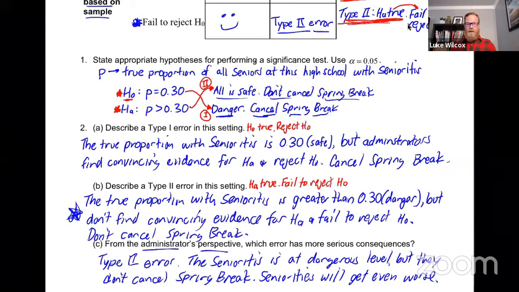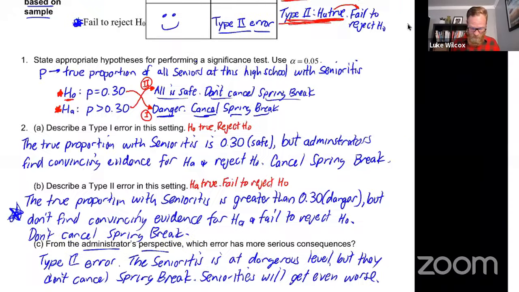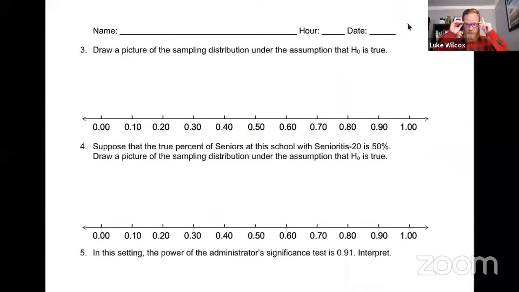All right, so hopefully that gives you a good idea about how to interpret, how to visualize these ideas of type 1 and type 2 error. But I would like to give you an even better visual of this with some sampling distributions, show you with some graphs here. So let's go ahead and flip to the next page. And I think this will help solidify some of your understanding of the type 1 error and the type 2 error.